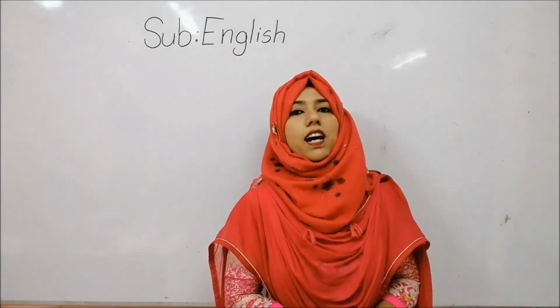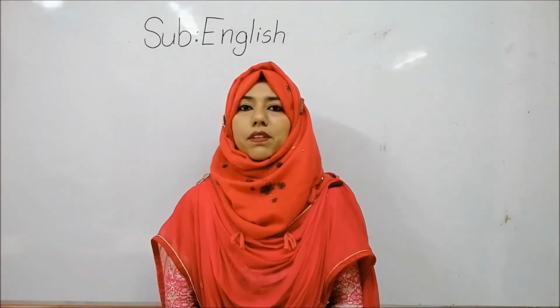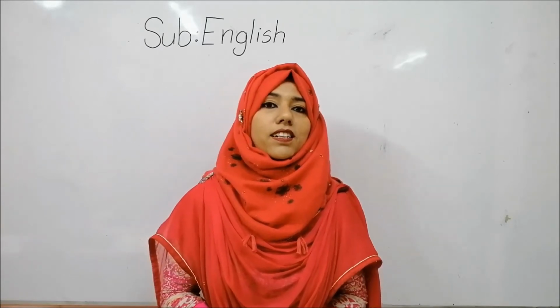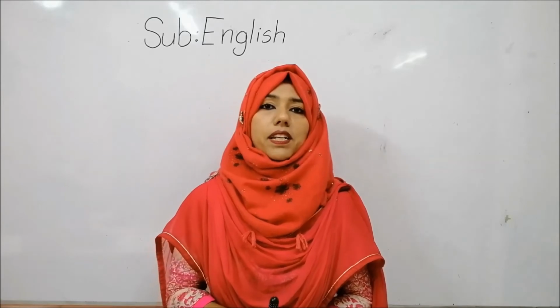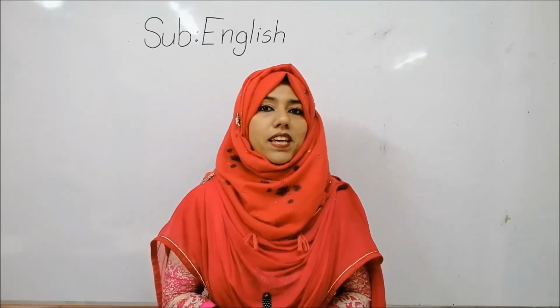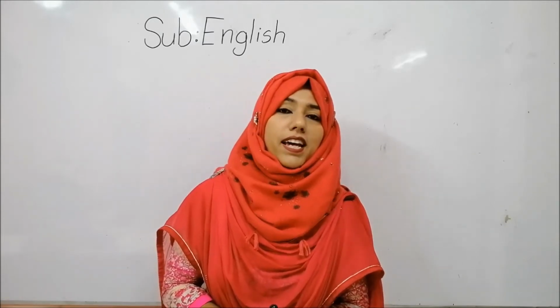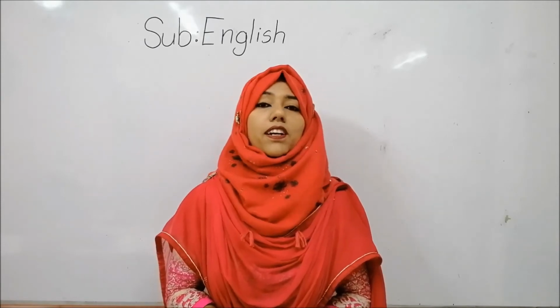Now I will ask you in another one, okay? Tell me B for what? B for ball, bat, bag, so many, right? Now tell me F for what? F for fish, fan, fox, fire, football.